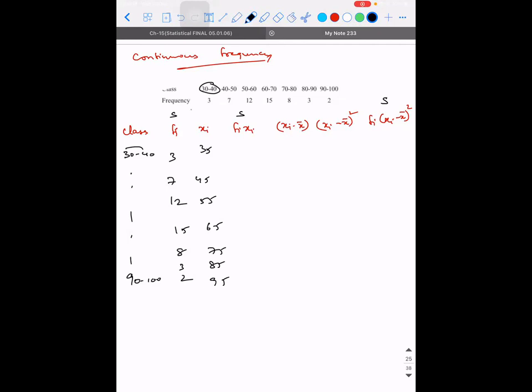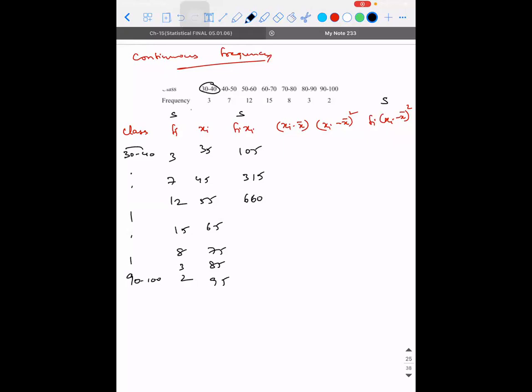So fi into xi: 35 into 3, 105. 45 into 7, 315. 55 into 12 is 550 plus 110, 660. Yeah. 15 into 65: 65 into 10 is 650, 65 into 5 is 325.